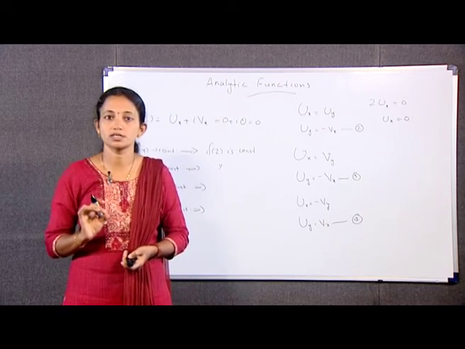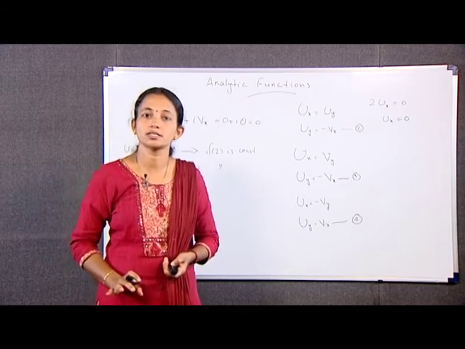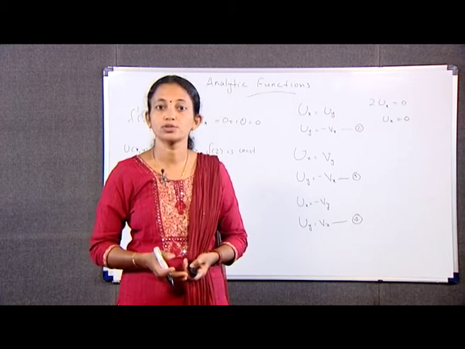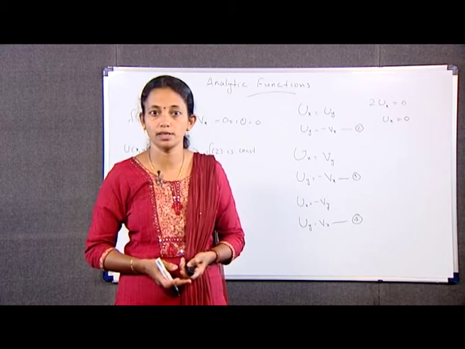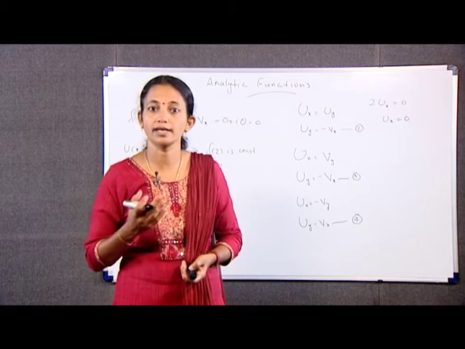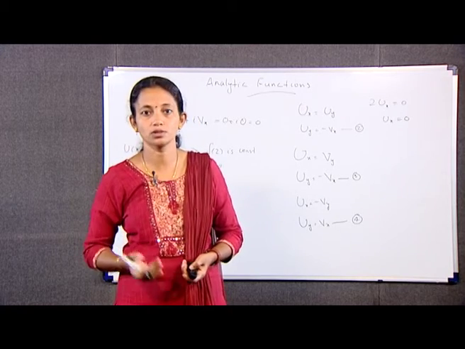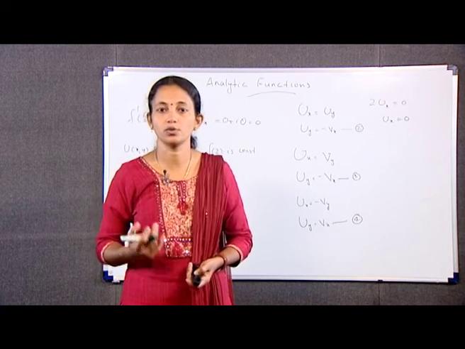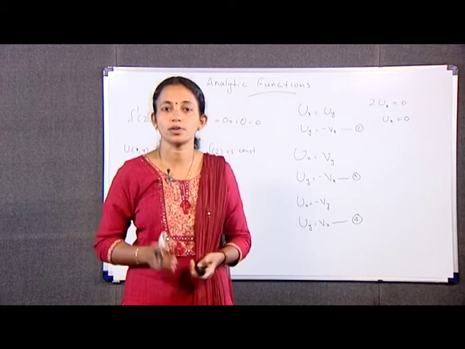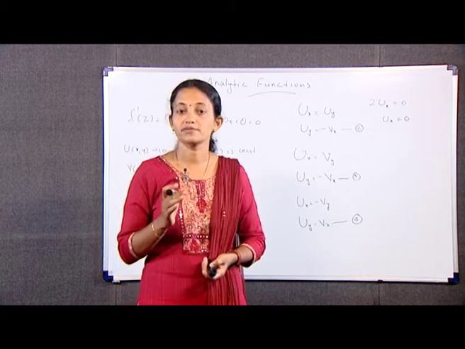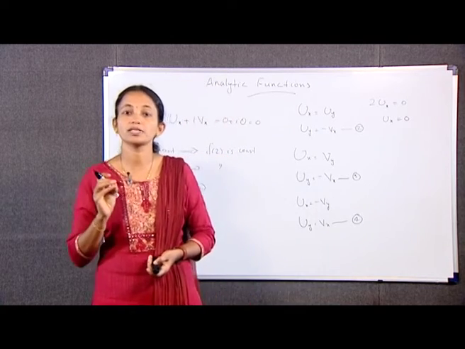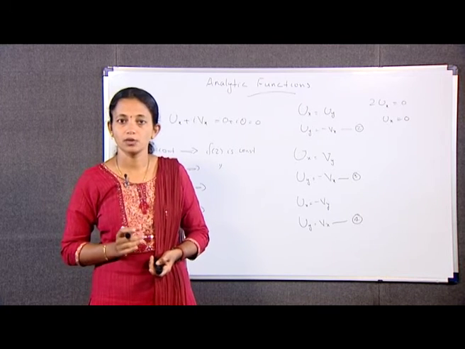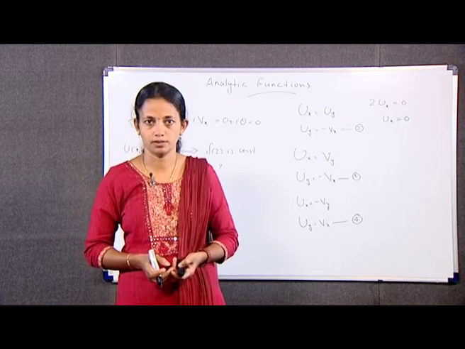Solution. u(x,y) is equal to a constant implies dou u by dou x is equal to 0, dou u by dou y is equal to 0. Then using Cauchy-Riemann equations we obtain dou v by dou x is equal to minus dou u by dou y, which is equal to 0, and dou v by dou y is equal to dou u by dou x, which is again equal to 0. Hence, v is also a constant. Therefore, f(z) is equal to u plus i v, which is a constant. The second one proceeds similarly to the first one.